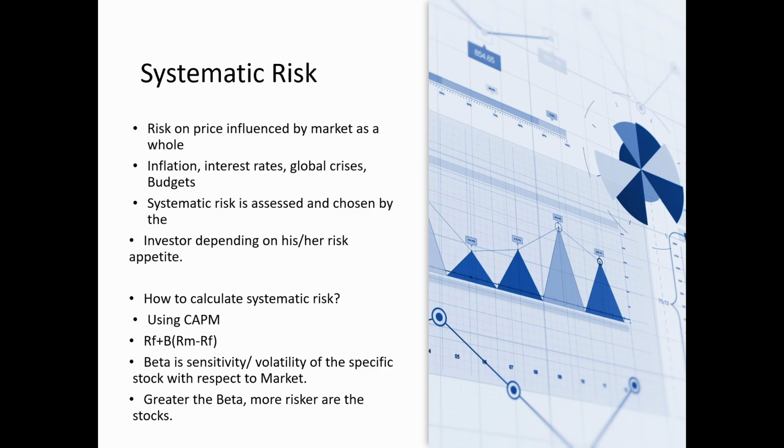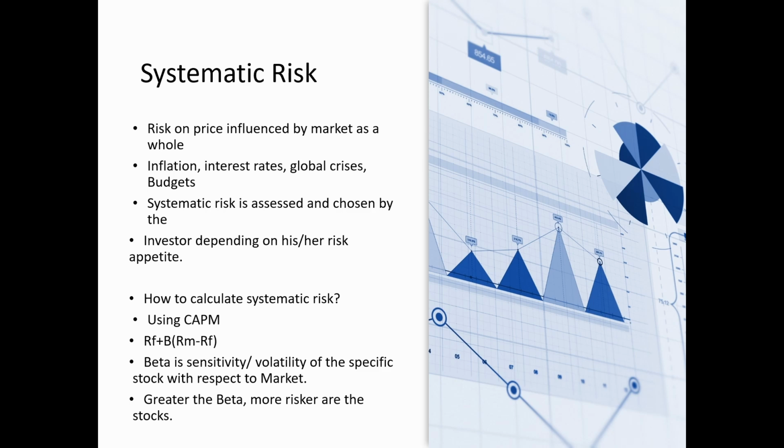What is this beta? It is nothing but how sensitive that particular stock of the company is with respect to the market fluctuations; that is what we calculate by this term beta. So beta is the sensitivity or volatility of that specific stock with respect to the market. So the greater the beta, the riskier is the stock, and the lower the beta, the less risky is the stock.